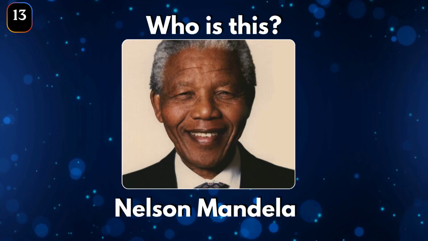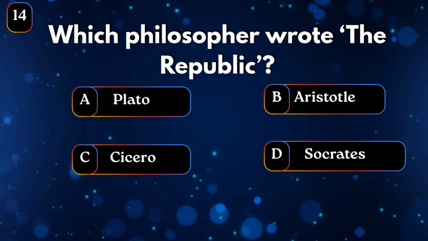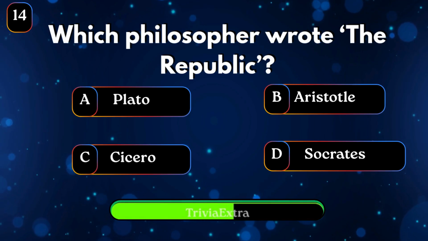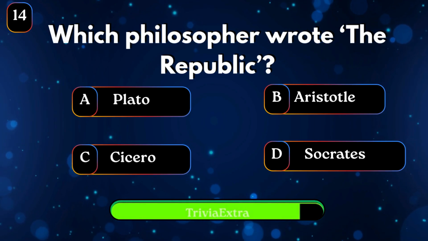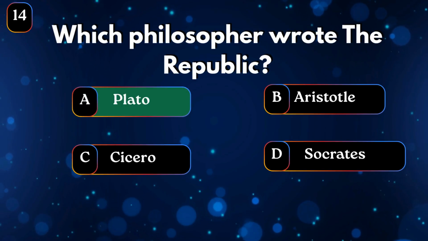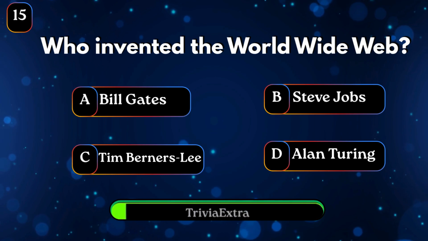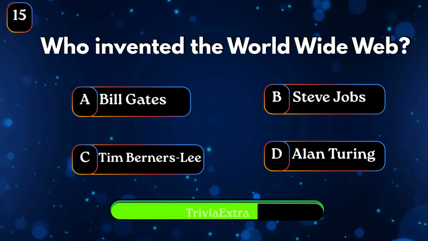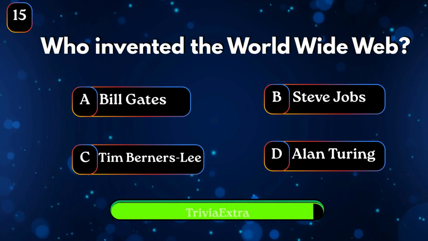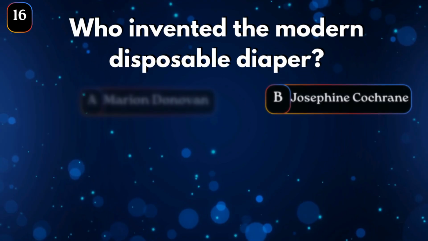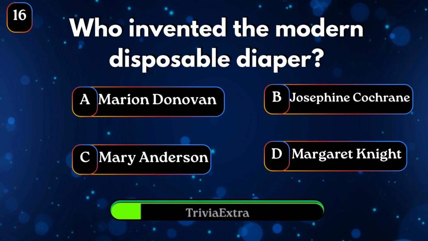Nelson Mandela. Which philosopher wrote The Republic? Plato. Who invented the World Wide Web? Tim Berners-Lee. Who invented the modern disposable diaper?